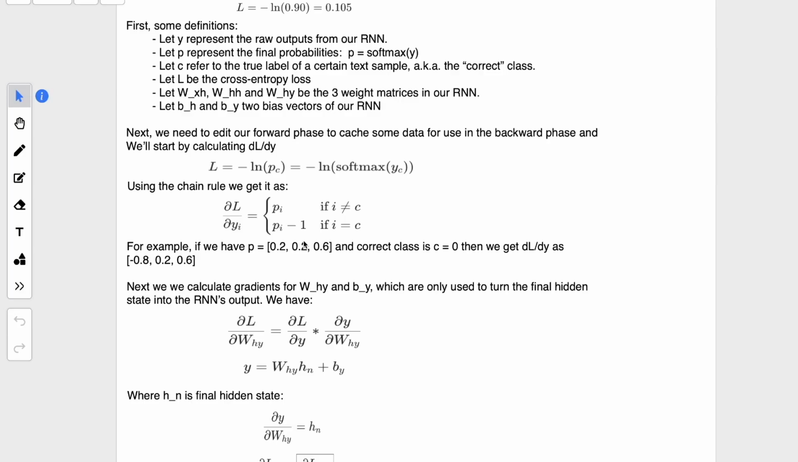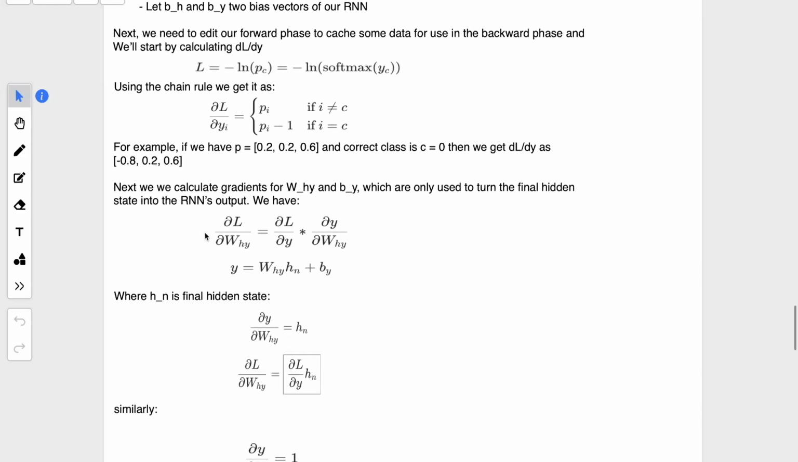So, taking an example, let's say we have our probability something like this, and let's say we have a 3-dimensional vector in our output, and let's say our class is 0, which has a probability of 0.2. So in case of other classes, the entries will remain the same, but for this the loss will be Pi minus 1, which will be minus 0.8. This is how we are calculating our loss here.